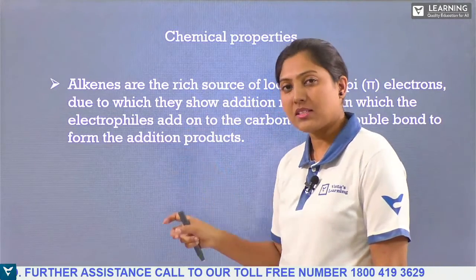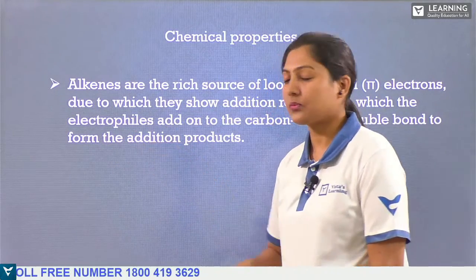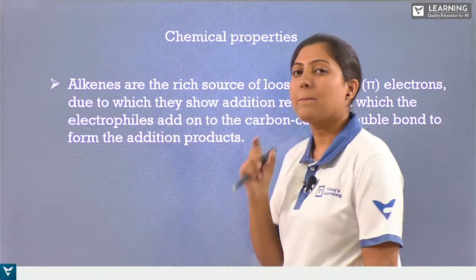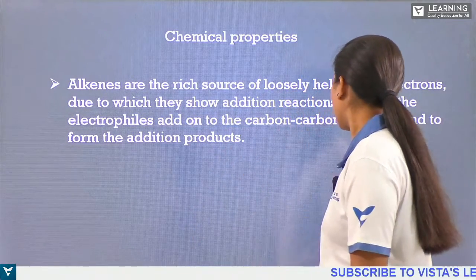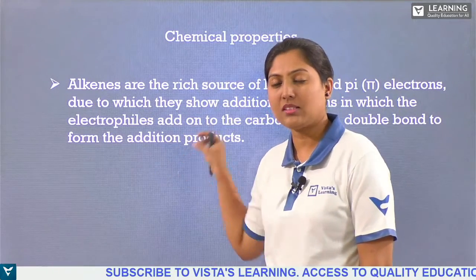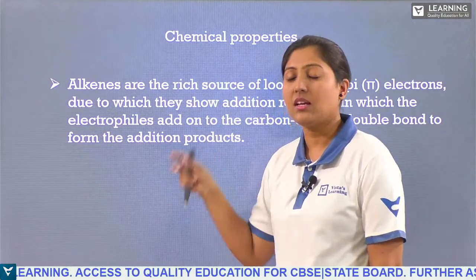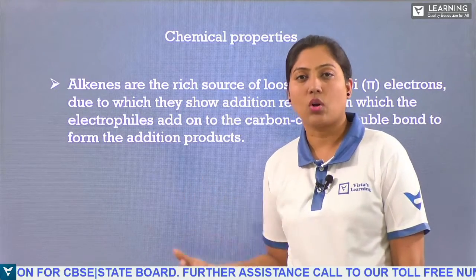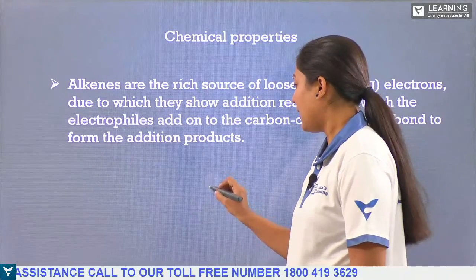Those reagents or substances which are attracted towards the electrons are called electrophiles, and they can be easily attracted by the pi bond or weak pi electrons. That leads to the carbon-carbon double bond breaking to add other atoms or groups of atoms to the double bond, so that new compounds are formed. That is called an addition product or addition reaction.